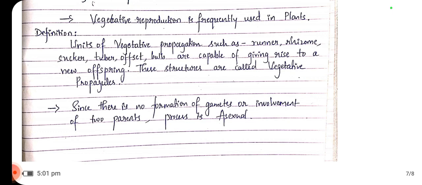Since there is no formation of gametes or involvement of two parents, the process is asexual. Why vegetative reproduction is included in asexual reproduction: there is no formation of any gametes and no involvement of two parents. Asexual reproductive structures are involved in the process, so the process is called vegetative reproduction, which is included in asexual reproduction.